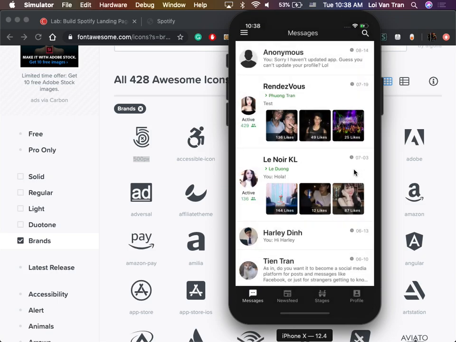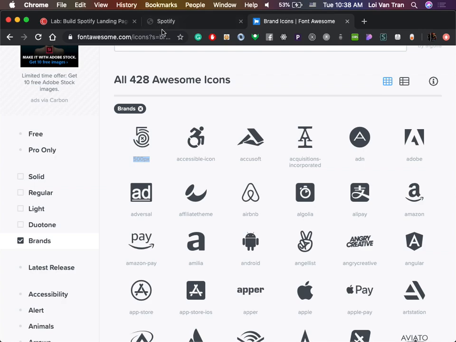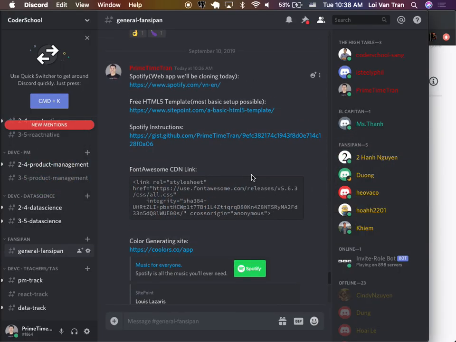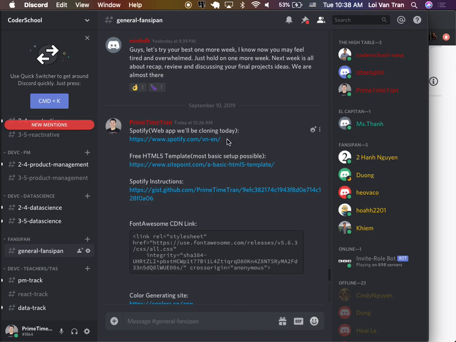Okay, so enough of that. You guys aren't here to learn how to build mobile apps, but we are teaching a night class if you guys are interested. So we do teach night classes to build mobile apps. I'm gonna close this. In Discord, you guys will see that I linked you to a bunch of things. Please open this up and take a look at it.